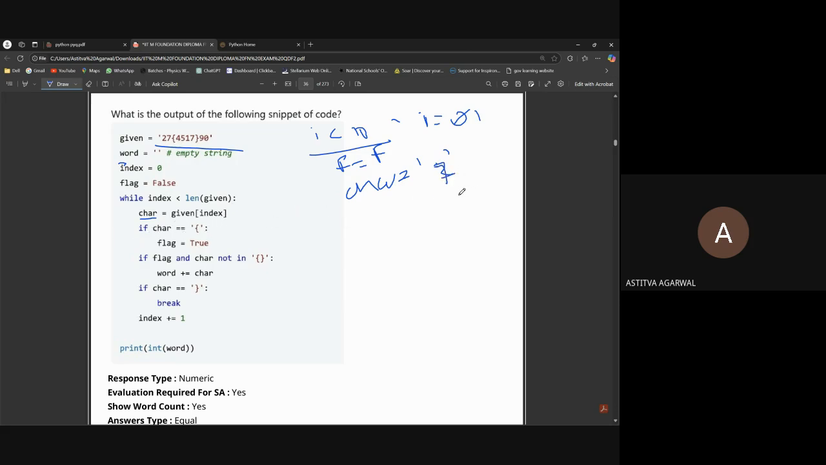If char is equal to this, no, it's 7. The if does not work because flag is also false up till here. Now if character is equal to this, no. So we will just increment the index. So index will now be 2. 2 is smaller than 10. Yes, it is smaller than 10.